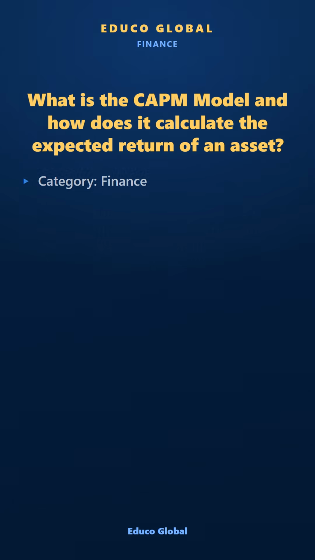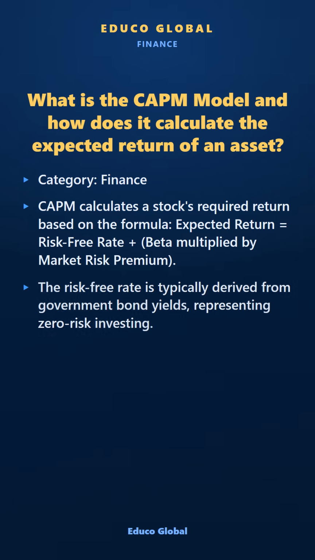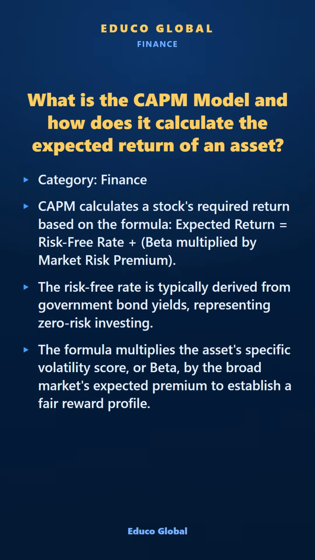Category: Finance. CAPM calculates a stock's required return based on the formula. Expected return equals risk-free rate plus beta multiplied by market risk premium. The risk-free rate is typically derived from government bond yields, representing zero-risk investing. The formula multiplies the asset's specific volatility score, or beta, by the broad market's expected premium to establish a fair reward profile.